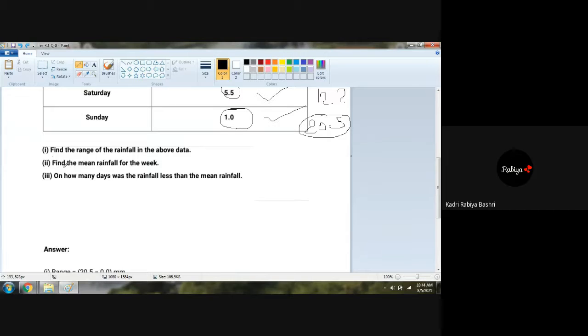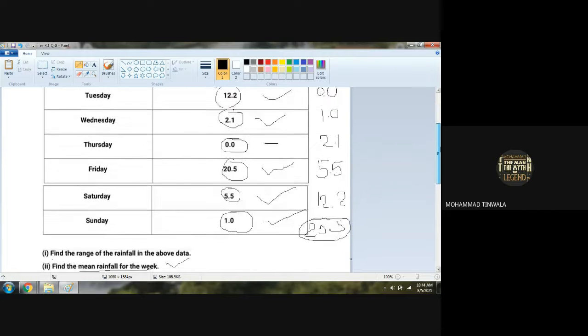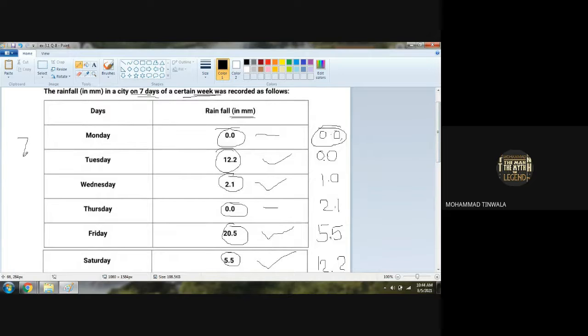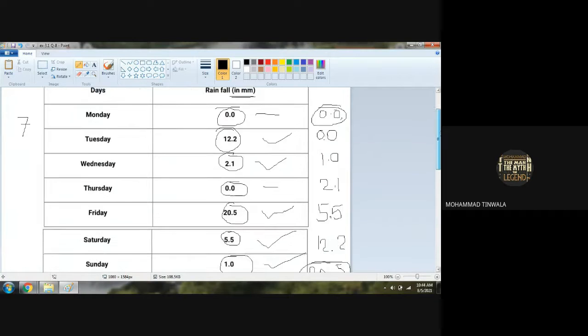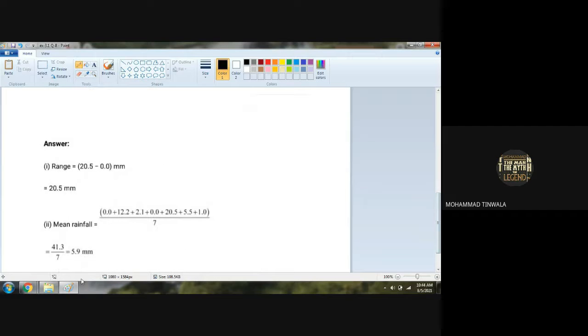Yes, sir. Number 2, find the mean rainfall of the week. That means all 7 days together are to be added, and the number of observations will be 7 because there are 7 days in a week, right? So mean rainfall is equal to adding all the data together upon 7. So 41.3 upon 7. Any doubt? Which gives us 5.9 millimeter.